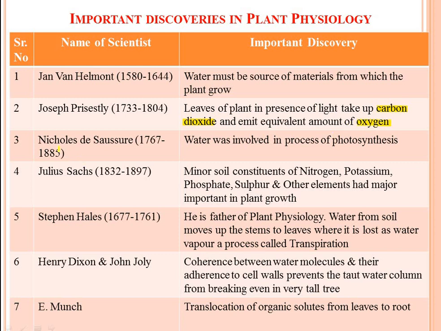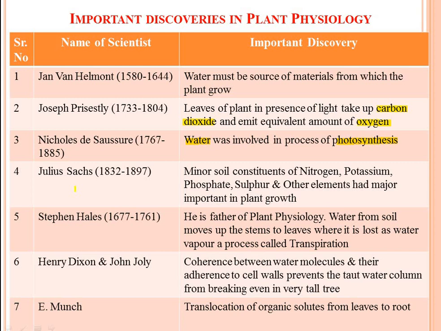Then Nicholas, during the 17th to 18th century, discovered that water was involved in the process of photosynthesis. I told that water is essential for photolysis. It donates the electron, and oxygen is also emitted from water.